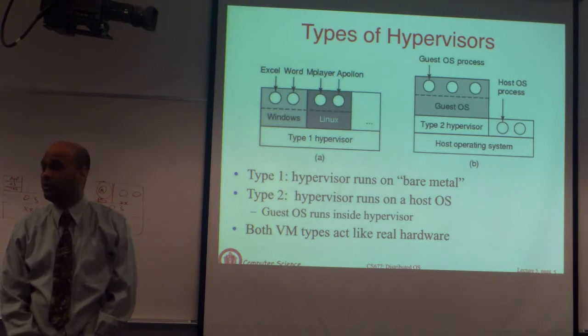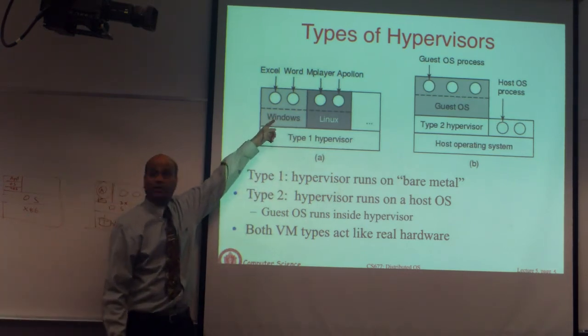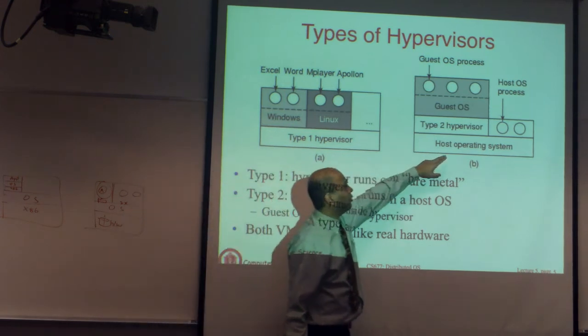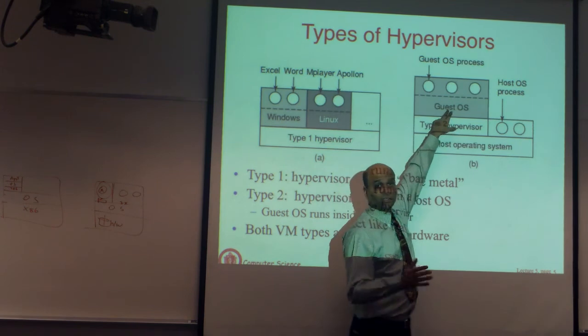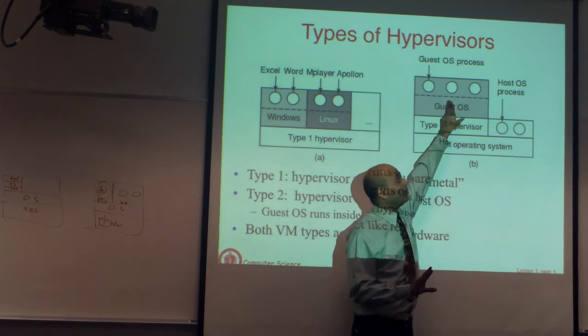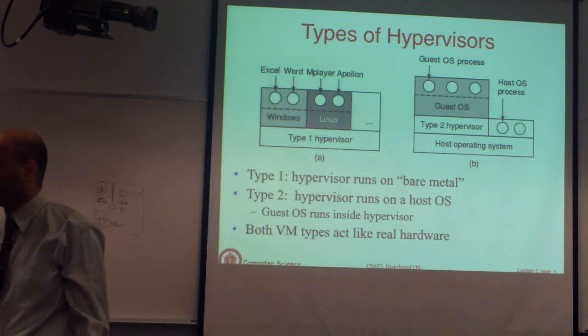It has no more privileges. In the earlier case, the hypervisor had full privileges and the OS inside did not have privilege. In this case, the host OS has full privileges, and the hypervisor has no privileges, user mode. The guest OS also has no privilege. That's also in user mode, and so are its applications. So everything is running in user mode.